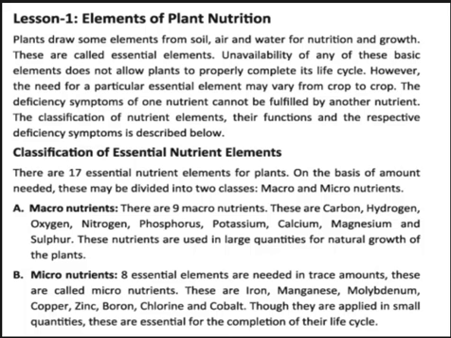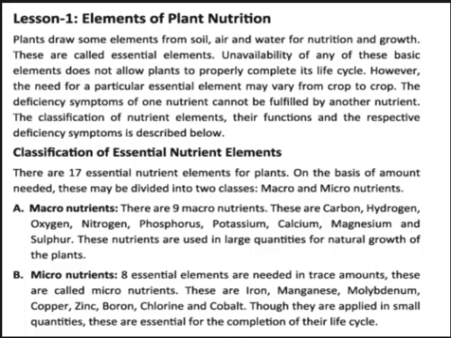However, the need for a particular essential element may vary from crop to crop. Different crops need different essential elements. The deficiency symptom of one nutrient cannot be fulfilled by another nutrient. That means if one crop needs oxygen and I supply nitrogen, it will not be fulfilled by another nutrient.